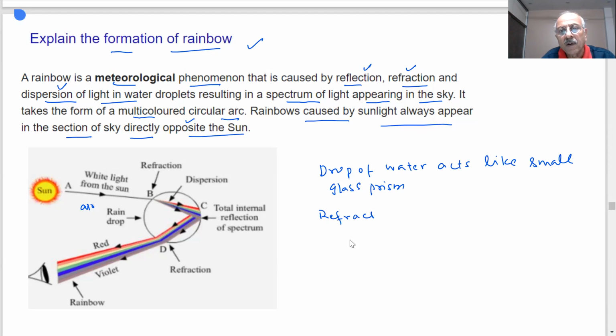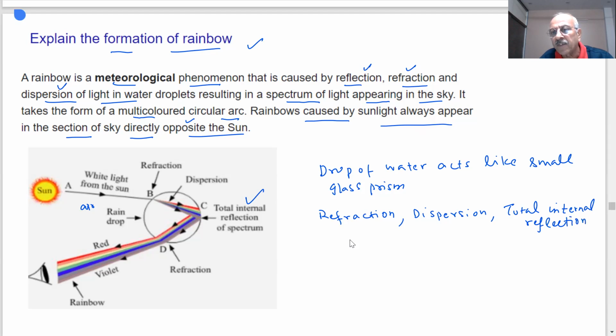What you have got? Refraction. Then dispersion. Dispersion means splitting into 7 colors. And then it undergoes reflection from here. Reflection, you know, happens when light is in the same medium. But here it is a drop of water, and this reflection takes place within the drop. So that is called total internal reflection.